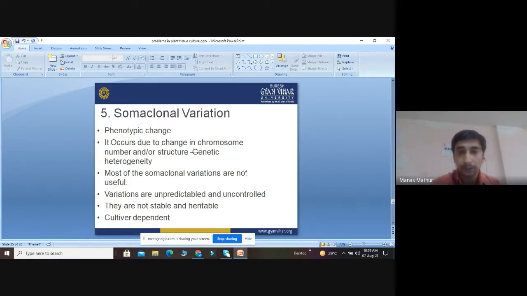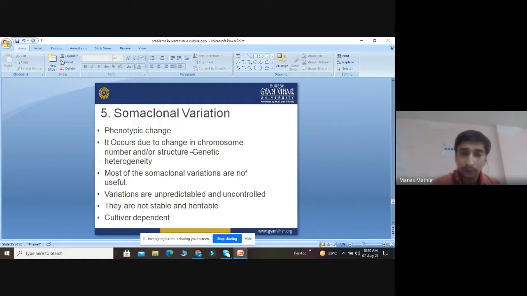It occurs due to change in chromosome number. Change in chromosome number means either aneuploidy, haploidy, nullisomy, monosomy, trisomy, both kinds of changes, structural changes as well as numerical changes, like inversion, deletion, translocation. So when there are phenotypic changes, there is a change in the chromosome number, and they can cause genetic heterogeneity.